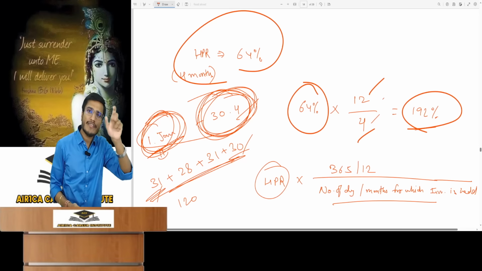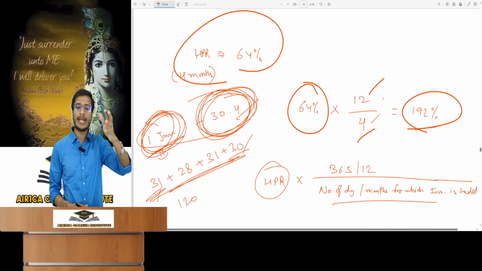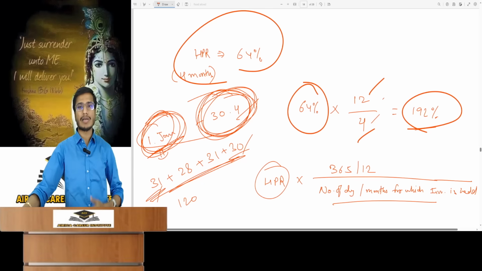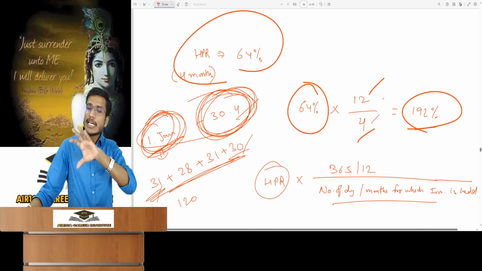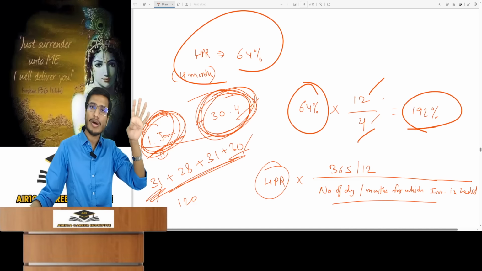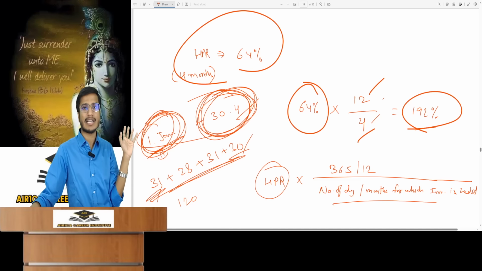Whether you call it annualized yield or average yield or effective yield per annum, all four have the same meaning. Don't get confused about it. Some students think effective yield means compounding should be done. The institute doesn't do it and considers all four to have the same meaning, so we will do the same.